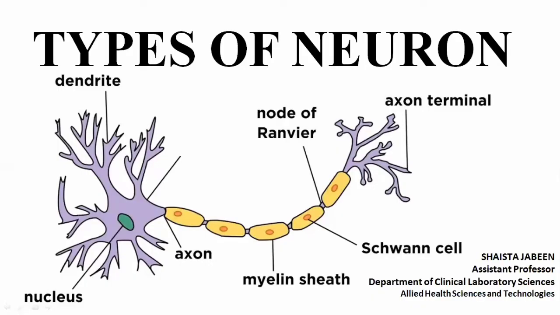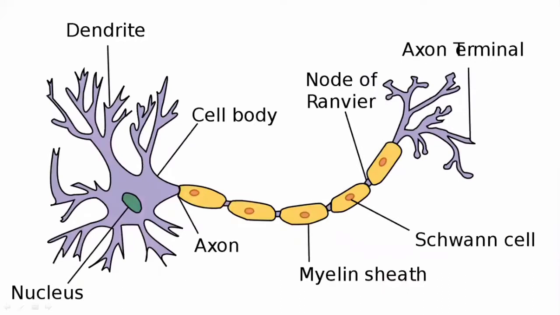In this video you will learn about the types of neurons. Before looking at the different types of neurons, let's have an overall look at the structure of the neuron, as the neuron is the fundamental unit of the nervous system. The nervous system is composed of approximately 100 billion neurons.